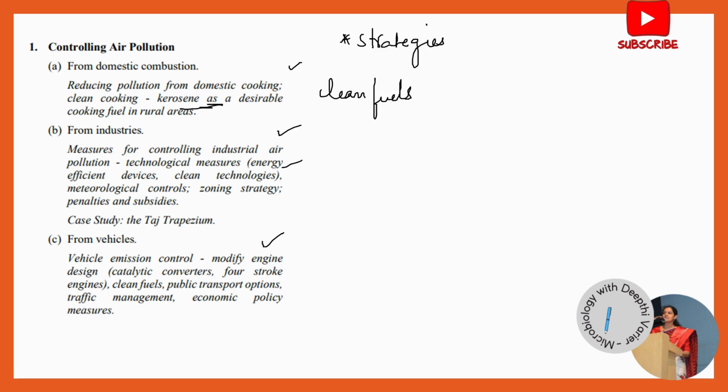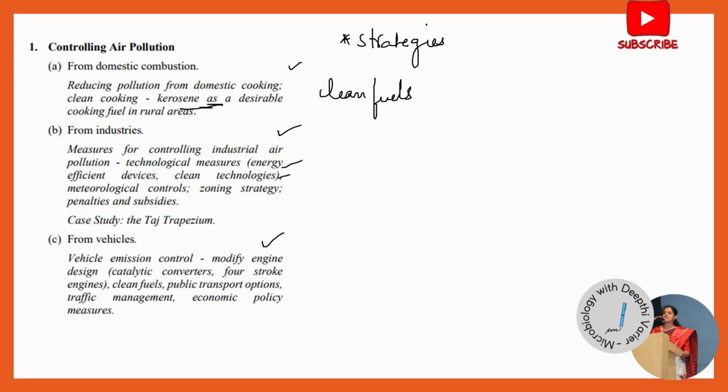We also have energy efficient devices, such as where a lot of the electricity generation in industry is used actually as a byproduct of something else. So this is also a clean technology example which can be mentioned when you're talking about air pollution control from industries.